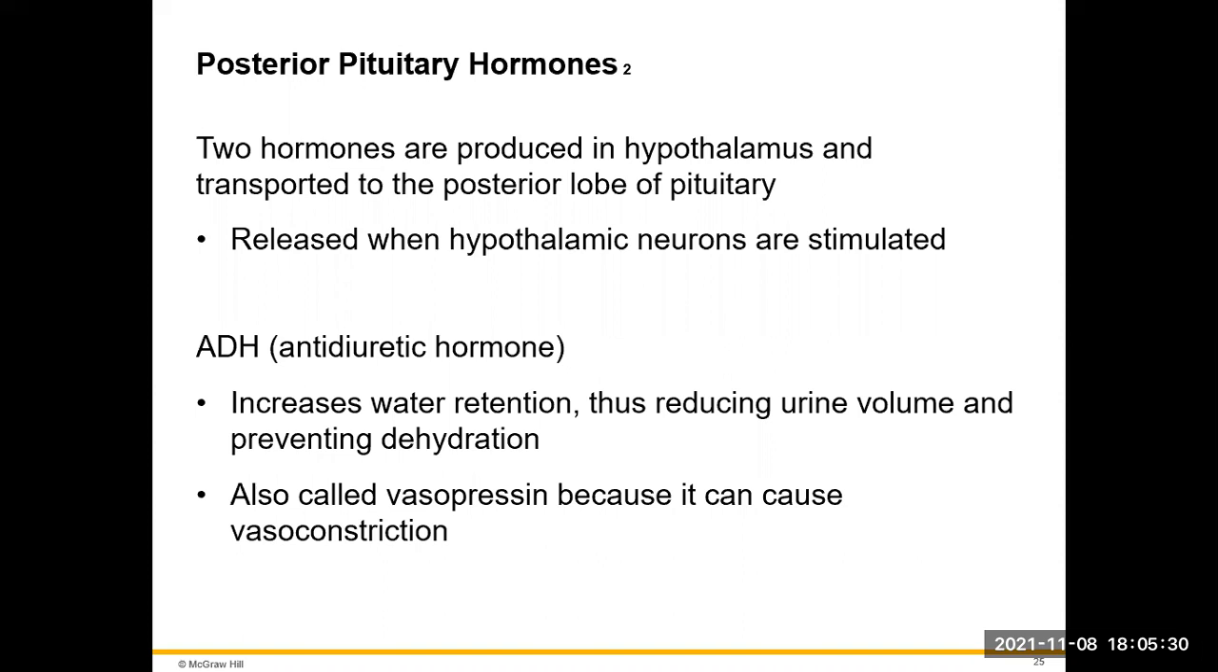Antidiuretic hormone is going to increase water retention. This is going to target our kidneys so that we reduce the volume of urine that we produce. And this will, again, help with the prevention of dehydration. If we are in a state of dehydration, antidiuretic hormone is going to be released from the anterior pituitary. So we stop making urine and we begin to retain water so we don't become further dehydrated. Antidiuretic hormone is also called vasopressin because it has a vasoconstrictive effect.